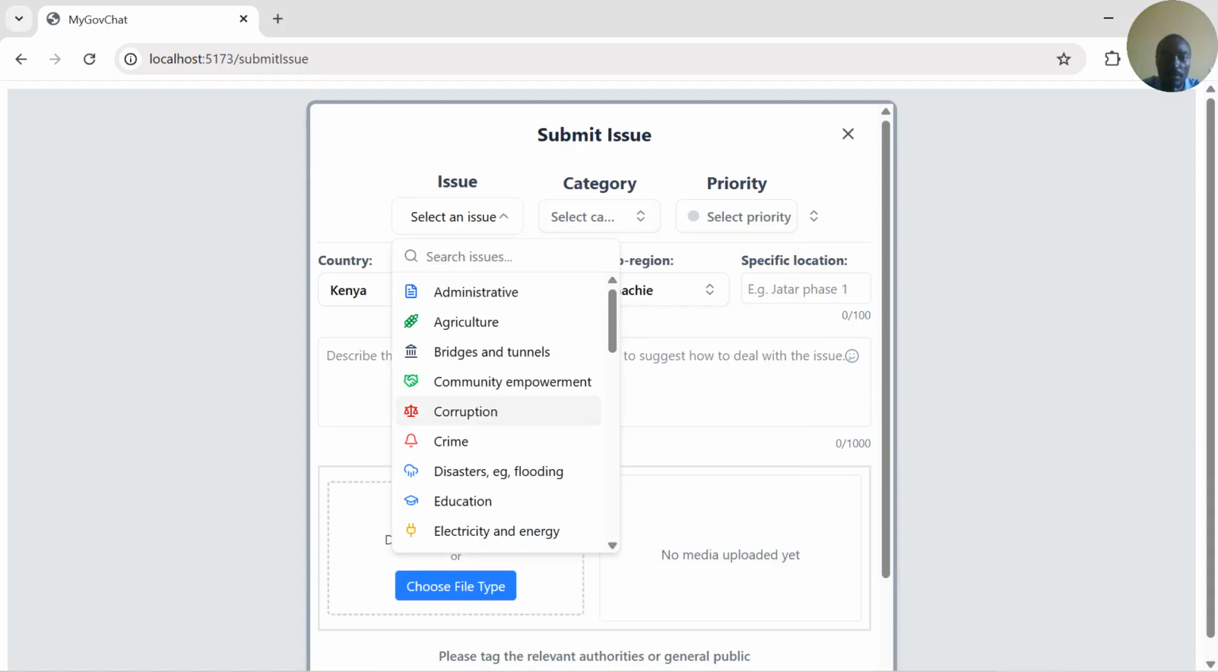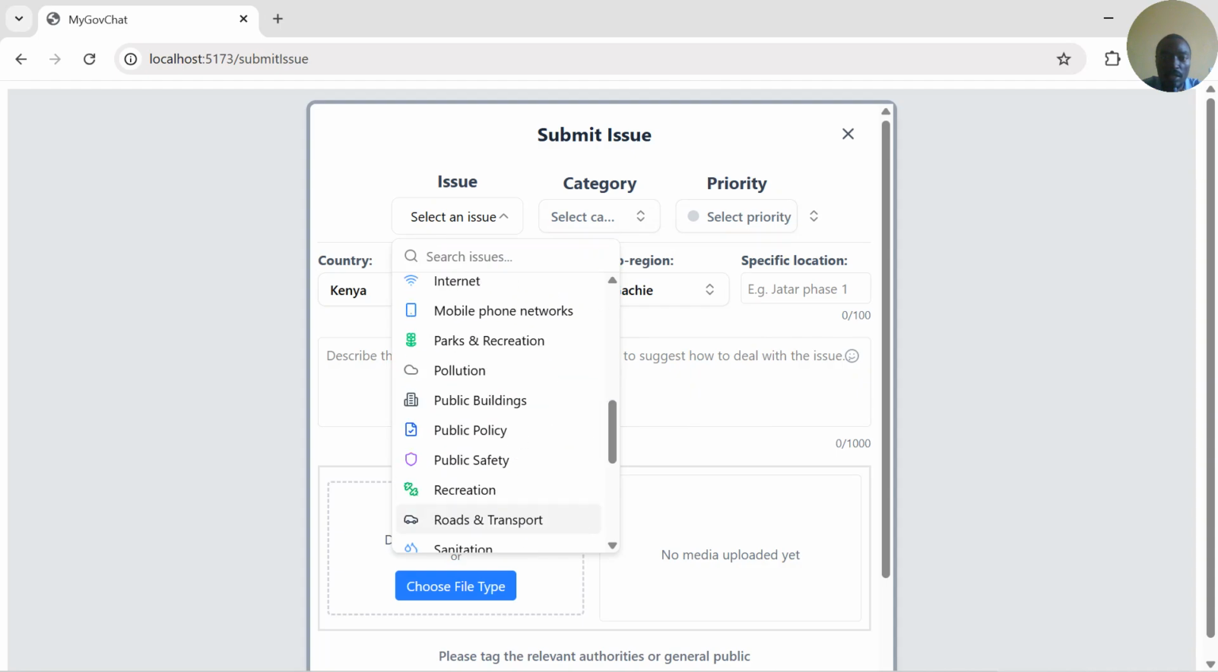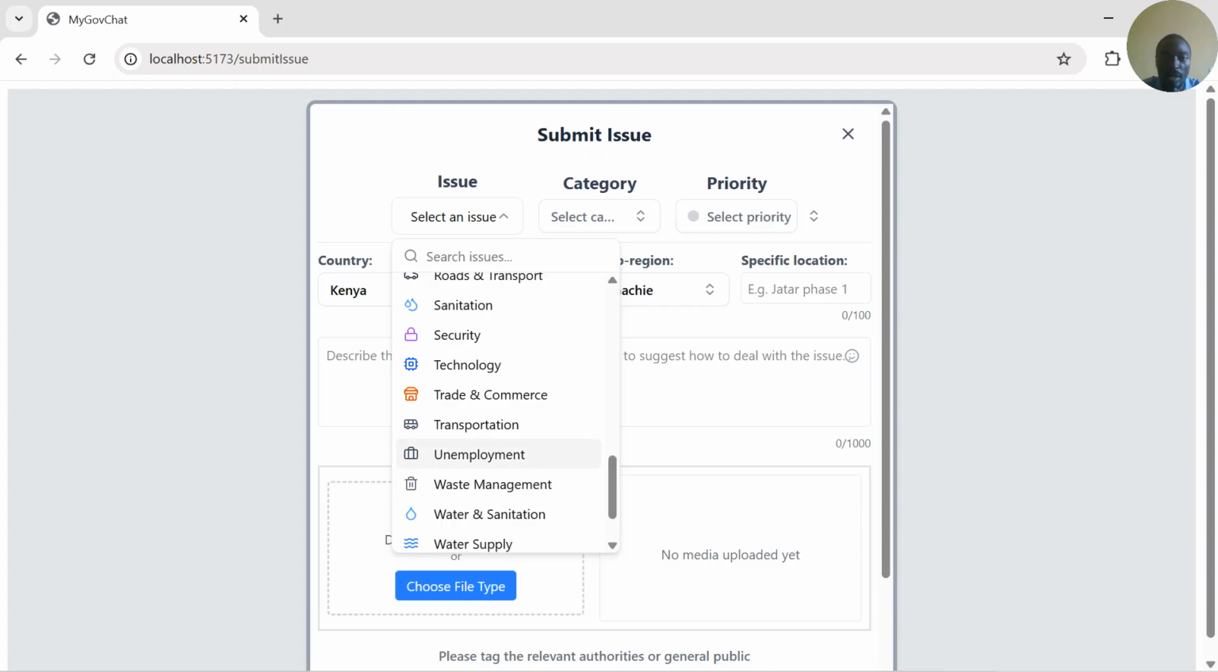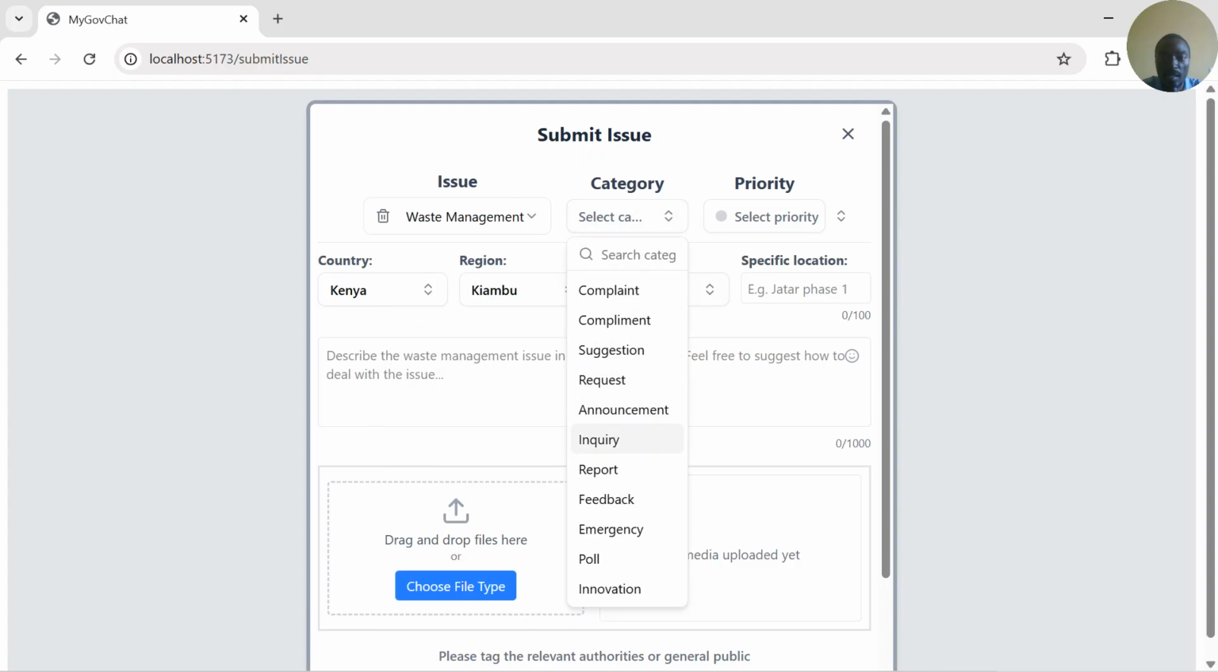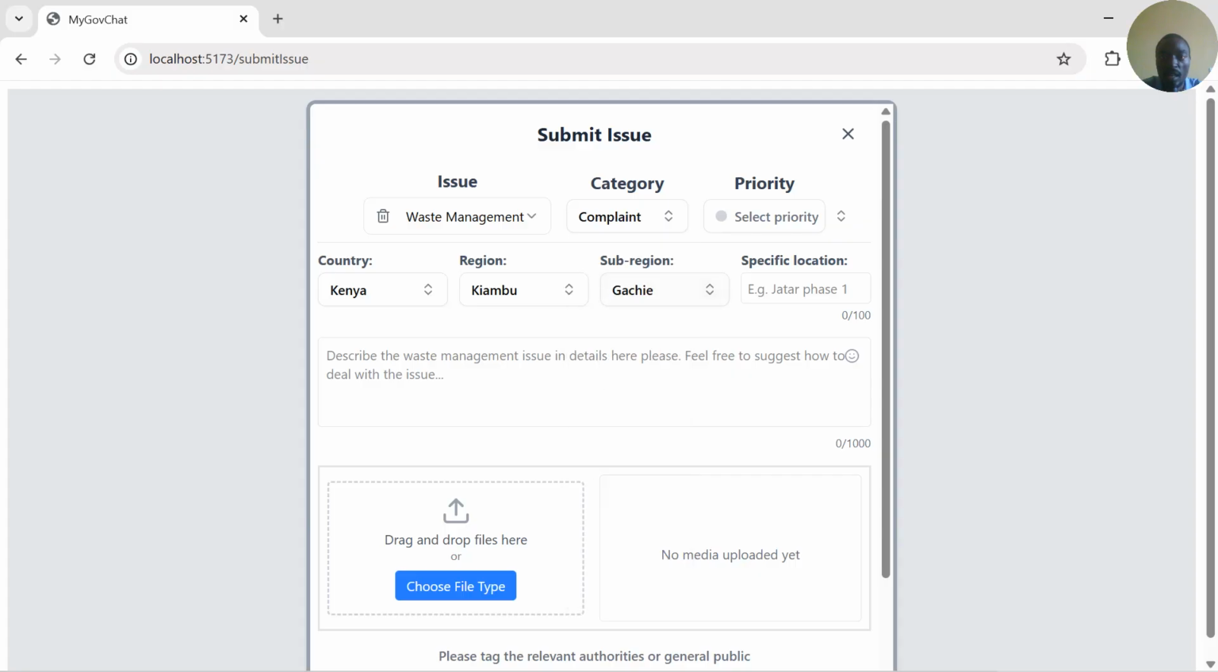So in our case, let's say we want to raise an issue about waste management. Then the category, as I have just explained, we can conduct a poll. It can be an innovation we want to bring to attention, a report, inquiry, request, suggestion, all this. So in our case, this is a complaint. Then we select the priority. It can be low, medium, high, or urgent. Let's say in our case it is medium, and then we describe the issue here.